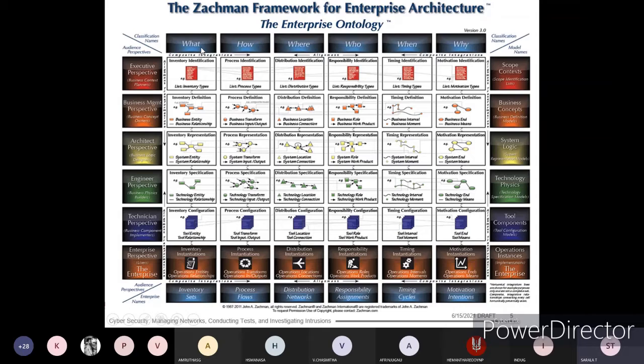That is what has to be done, how it has to be verified, where it has to be implemented, who has to take the responsibility, when we have to identify or implement this, and why we are doing this. All these questions have to be satisfied with respect to each and every level of the rows and columns also. Okay.